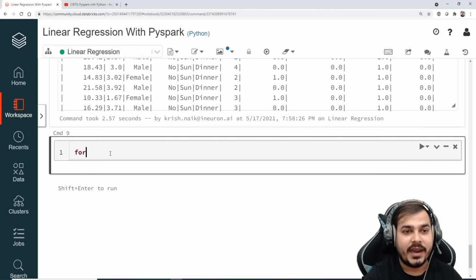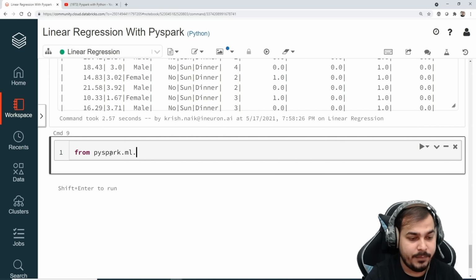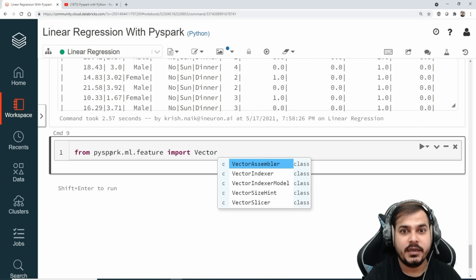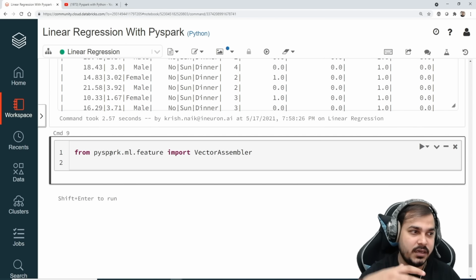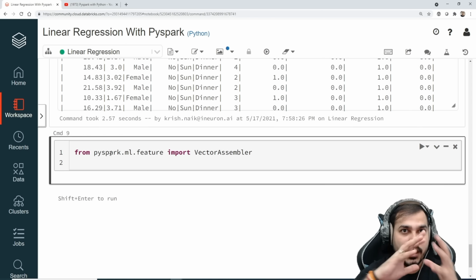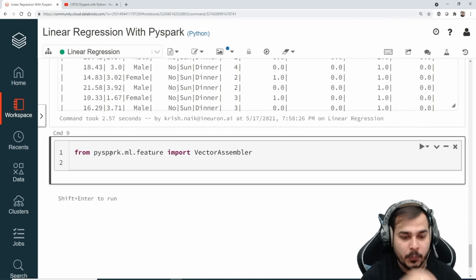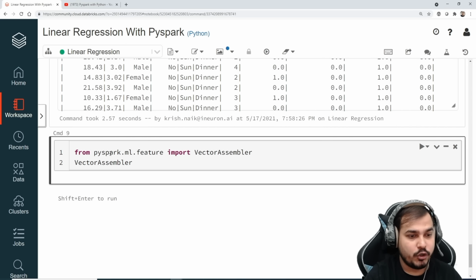Okay, so guys, we'll write from pyspark.ml.feature, I'm going to import something called VectorAssembler, right? So I'm just going to use this VectorAssembler. This will actually help us to group independent features together and the dependent feature separately. So let me just go ahead and write VectorAssembler, and then I'm going to initialize this.